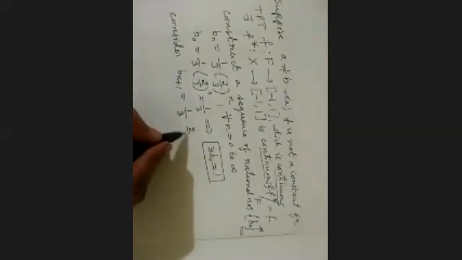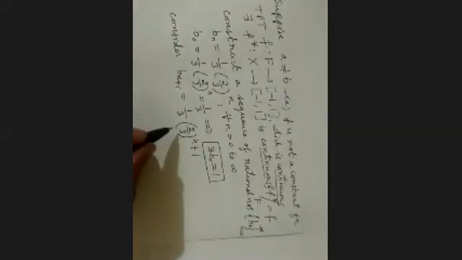Then, what is Bn plus 1? Consider Bn plus 1. In the place of n, you're going to put n plus 1. Following? Now this is nothing but 1 by 3, (2 by 3) to the power n, into 2 by 3.